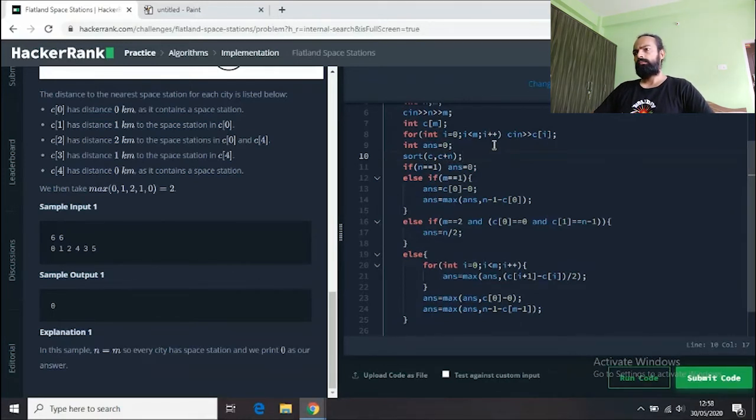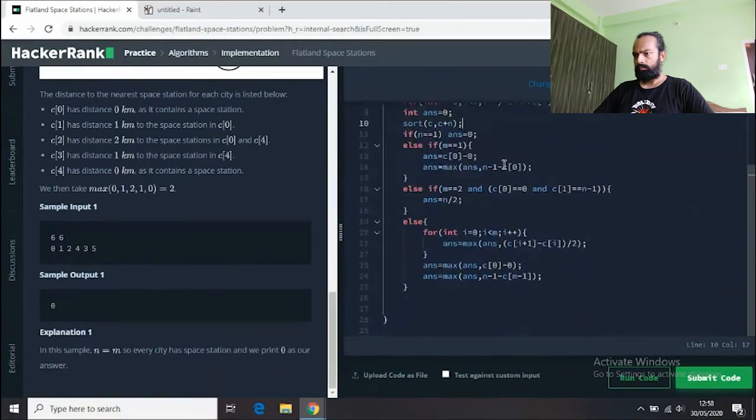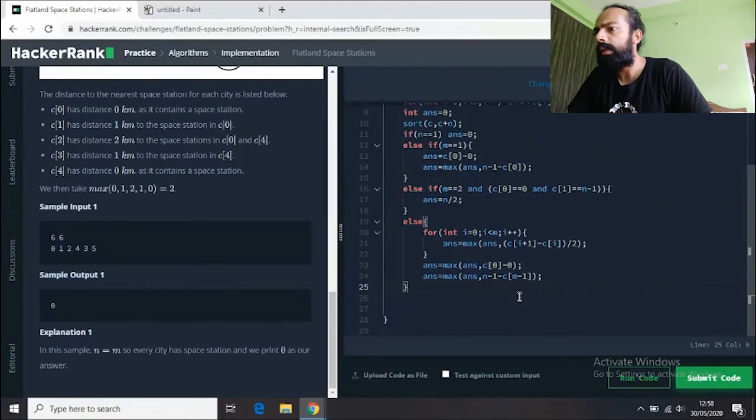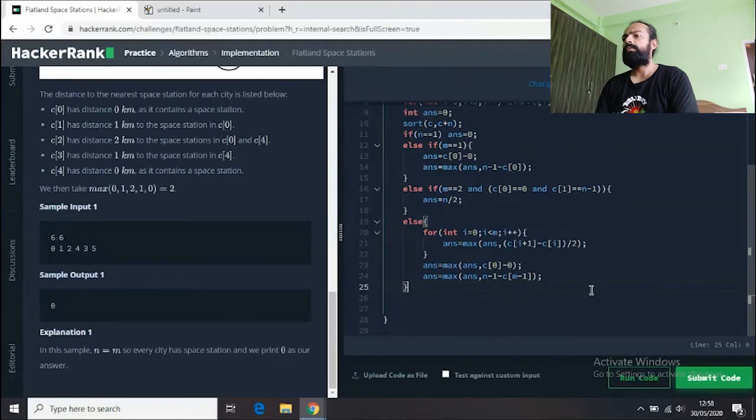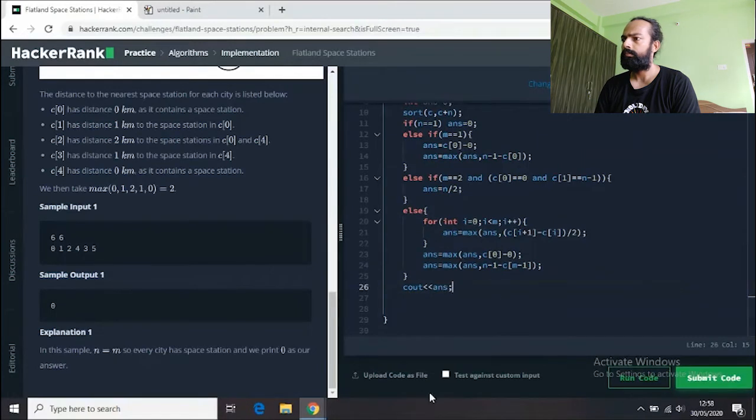The sort function takes two parameters: the starting index and the ending index. So that is c and c plus n, and so it will sort the whole of my array. Okay. So shall we test our answer here? I think we should just see if everything I have written works, but I don't know how correct it is. So let's print out our answer and see if we get an error or an answer or anything else.